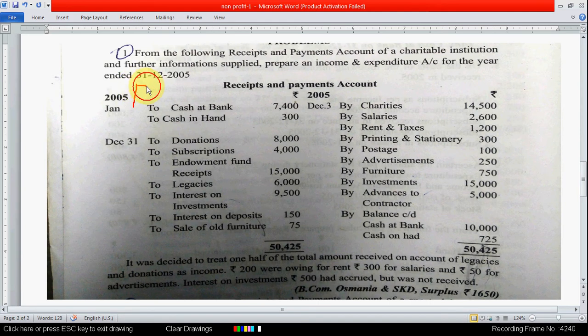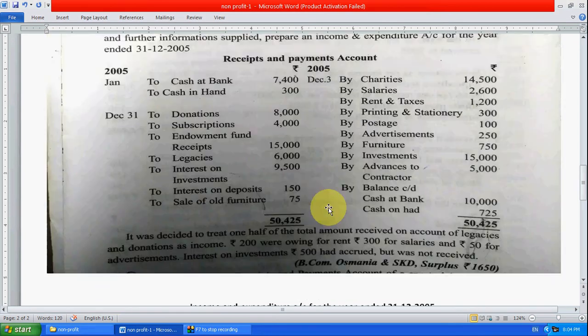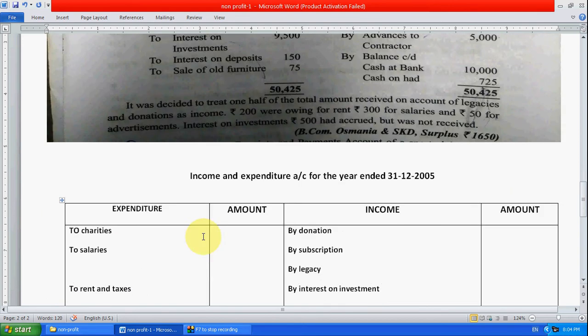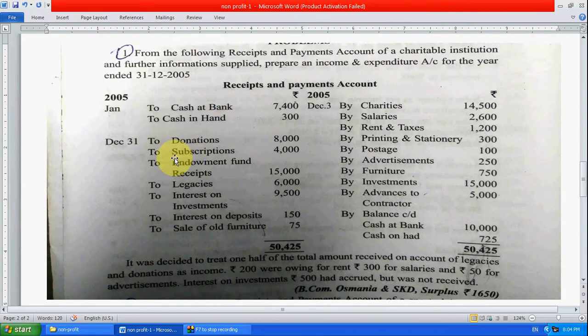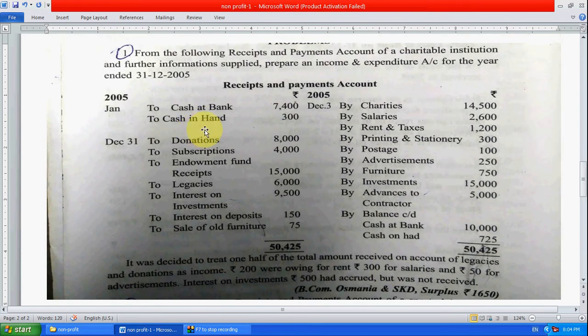These are the receipts, these are the payments. All right, let's start with the debit, expenditure. So take all the credit payment entries in expenditure, or all the debited entries, means income entries, on the income side. Income means receipt entry.